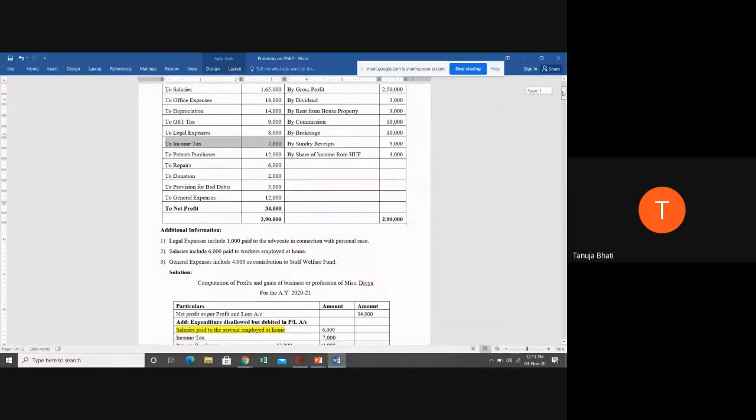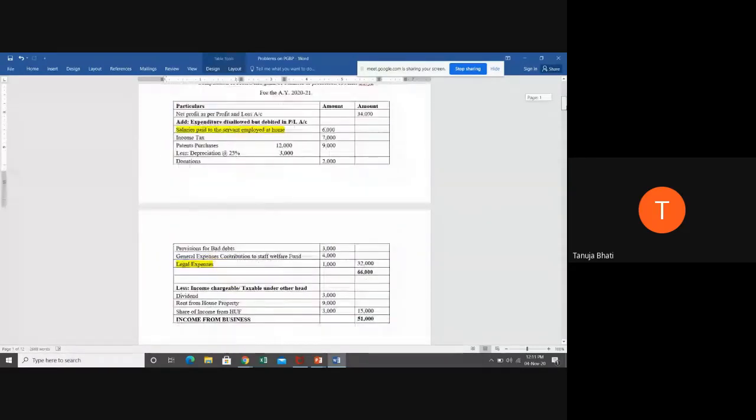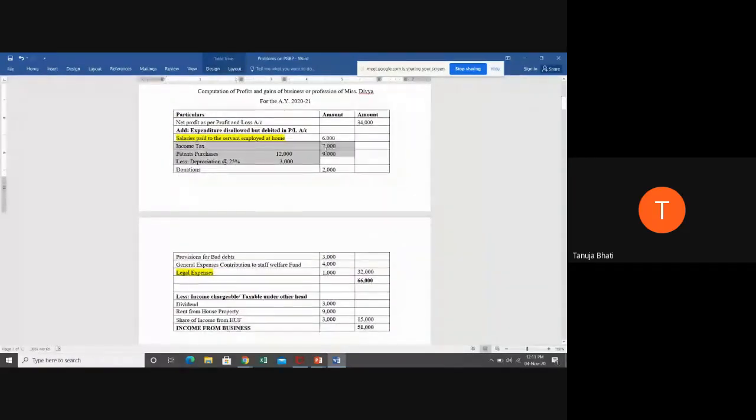It has to be disallowed. Why? Because income tax is not related purely to the tax that you're paying only on your business or profession. Income tax can be a tax paid on your different 5 heads of income. So we have added back your income tax of 7,000 rupees.